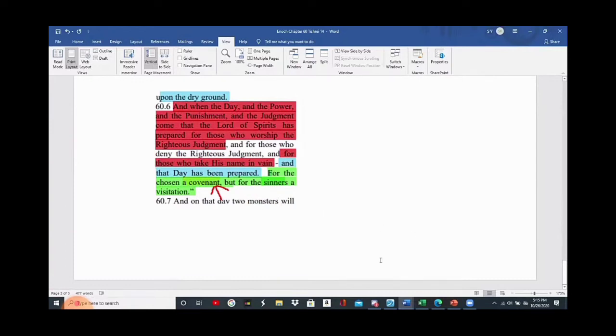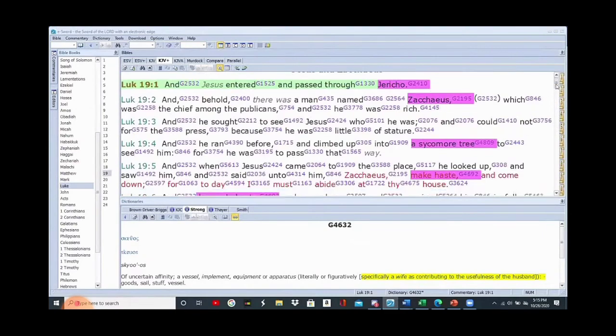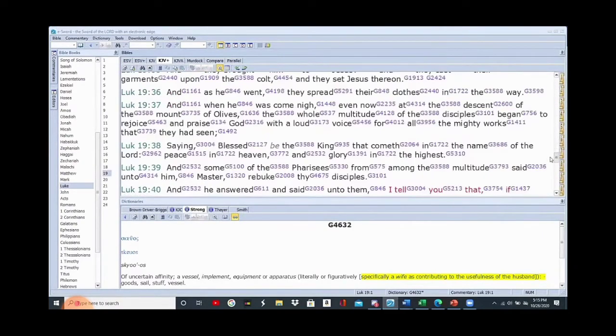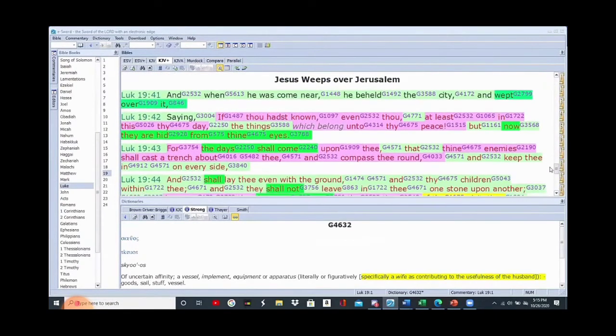Let's take a look at that. The visitation for the sinners is going to be a visitation. Where do we find that? Well, that's going to be in Luke 19:44. That's where it comes from. What does Jesus say? Christ tells us himself when he weeps over Jerusalem.